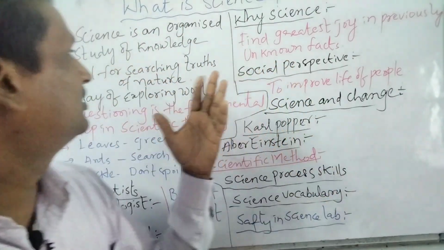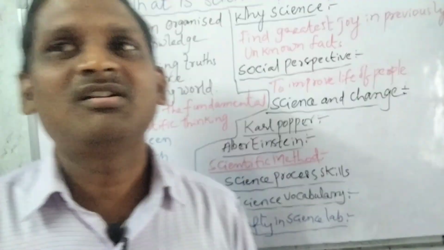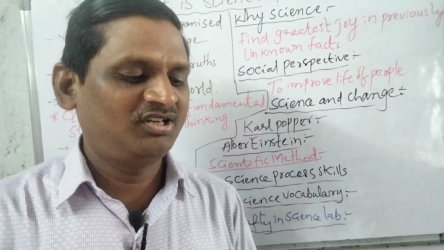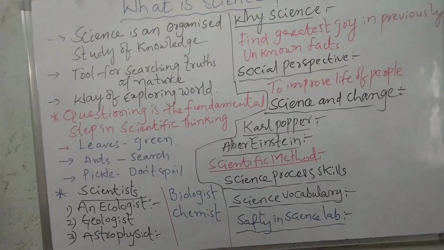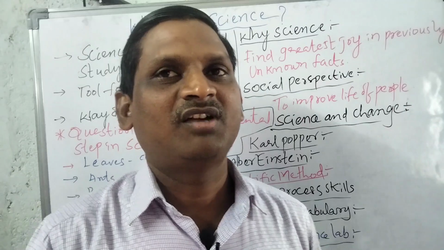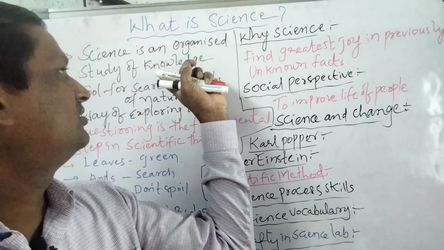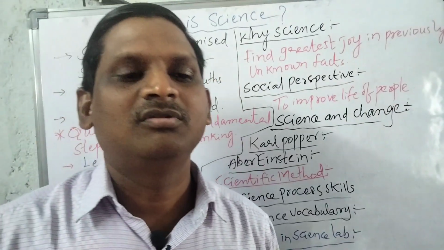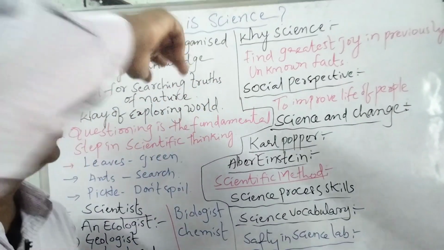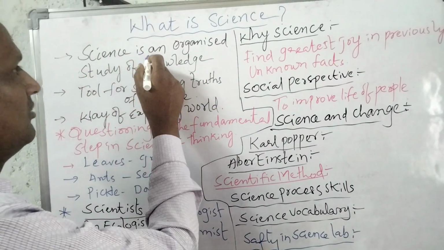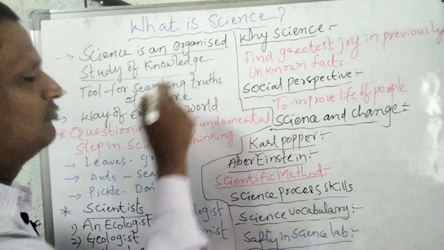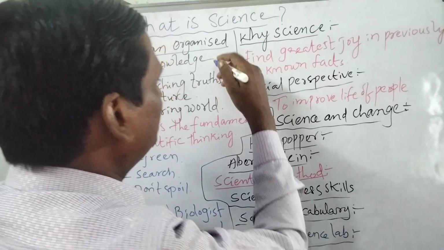Okay, let us see some definitions regarding science. The first definition is that science is an organized study of knowledge. What is the meaning of organized?